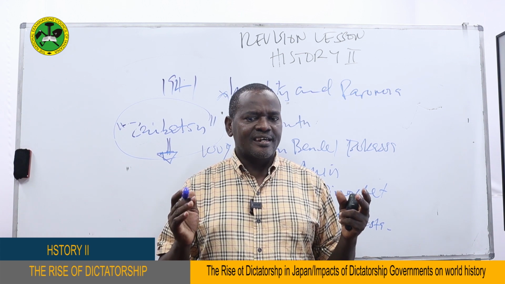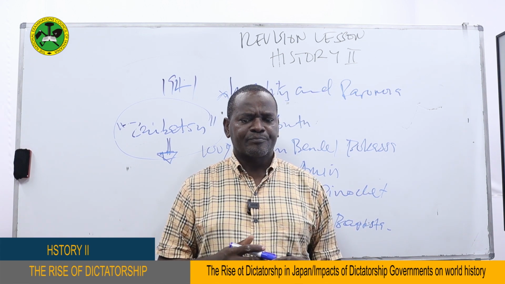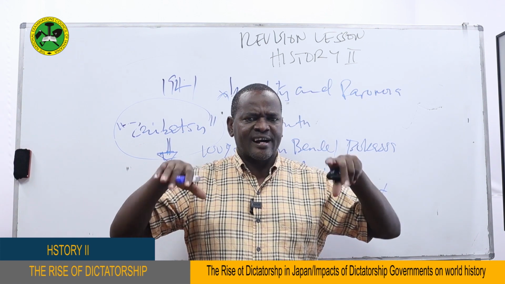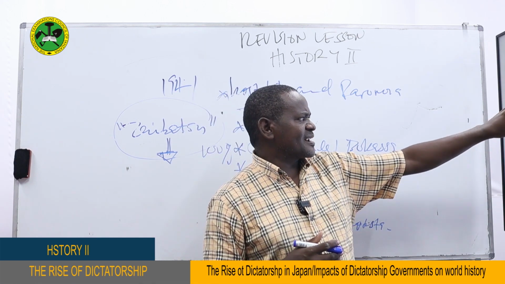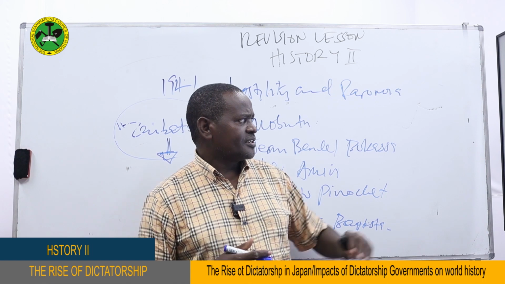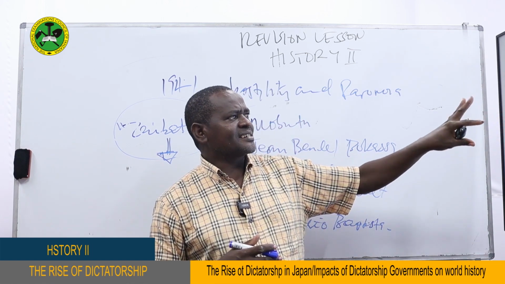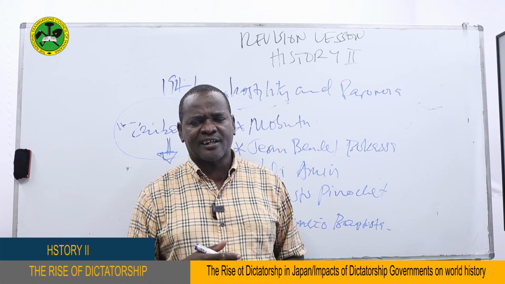But most important, Hitler wanted to test his newly discovered weapons before he went on to his major campaign of trying to conquer the other European countries. So the first impact is the outbreak of the Spanish Civil War. This civil war would never have broken out if it wasn't for the support from Hitler and Mussolini. Another point is the aggressive alliance and the outbreak of the Second World War.